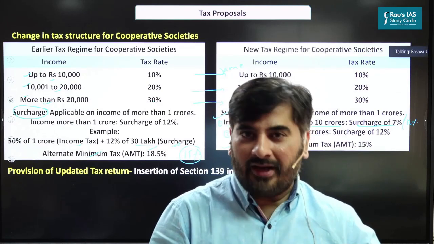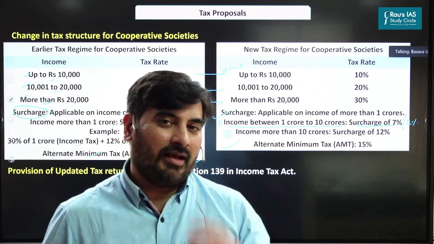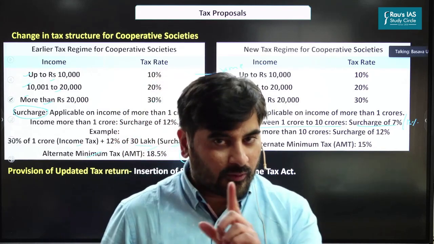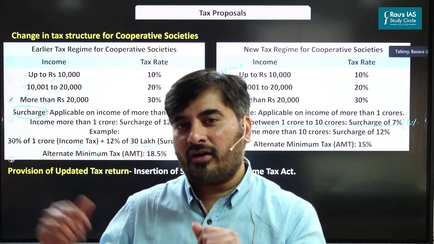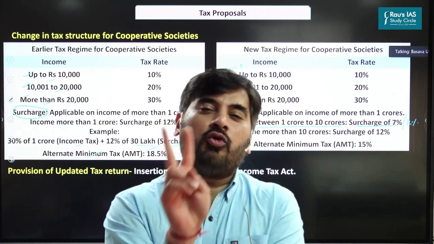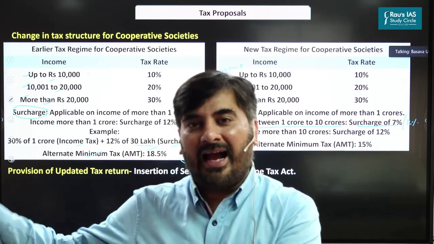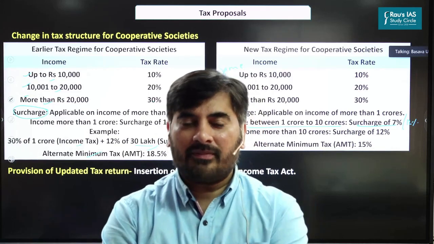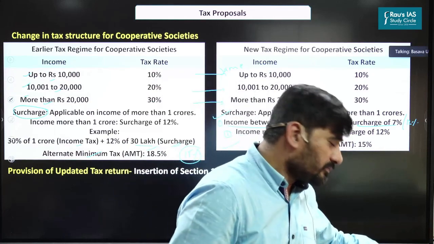So in order to avoid all of this, the Finance Minister has come up with the updated tax return. Under this updated tax return, if for 1 year I have forgotten or accidentally missed out adding one or 2 sources of income, then I have 2 more years to correct my mistake. For the next 2 years, I can add my sources of income and then pay the tax. So that is the provision of updated tax return.